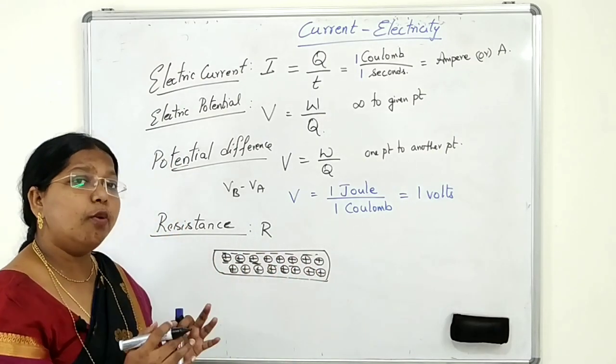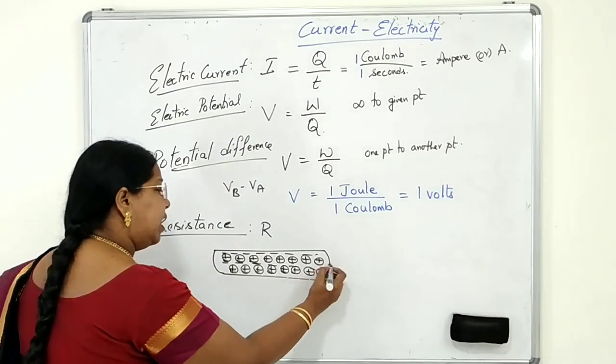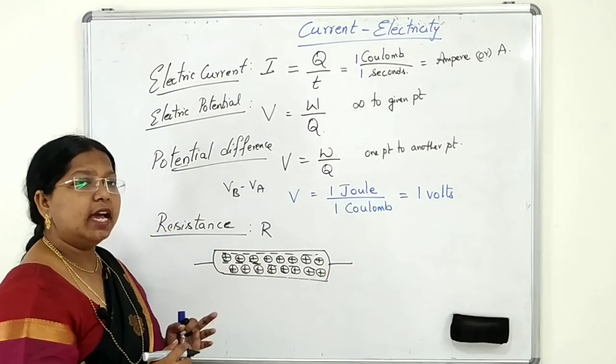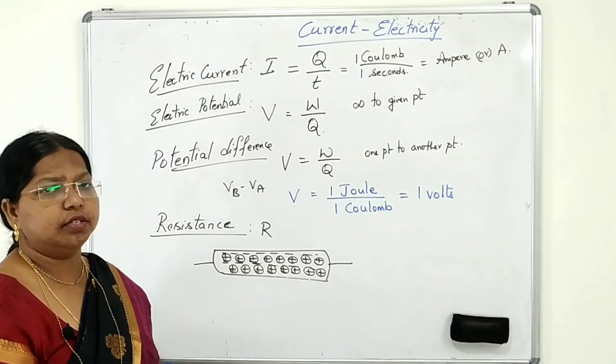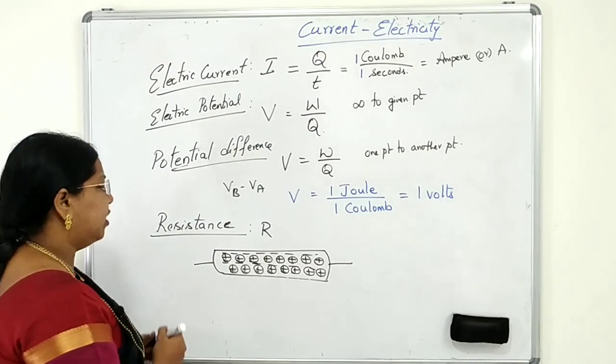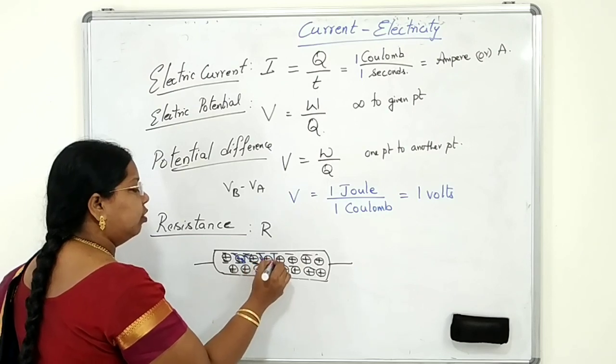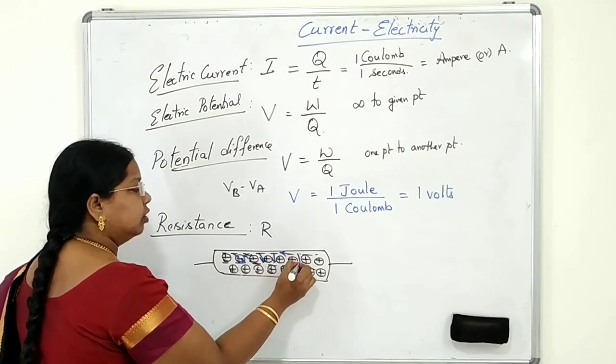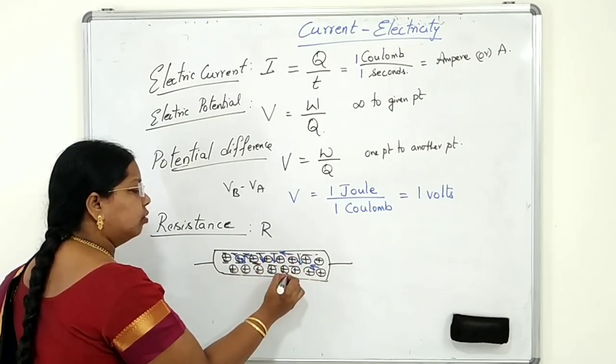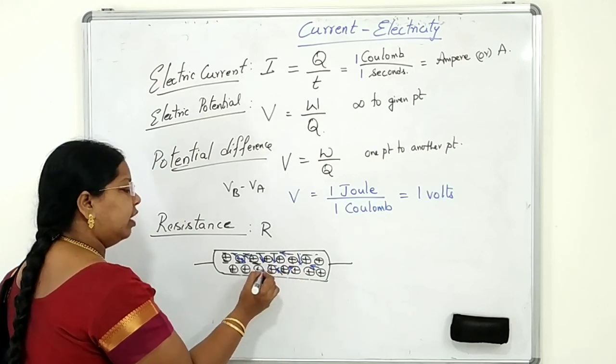When there is no potential difference applied at the ends of the conductor, the electrons are moving randomly. They are moving in all directions, wherever they go. So the net flow of current is 0.